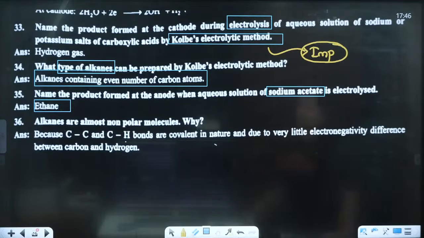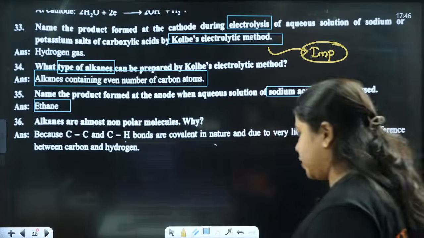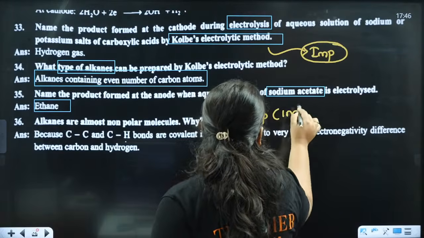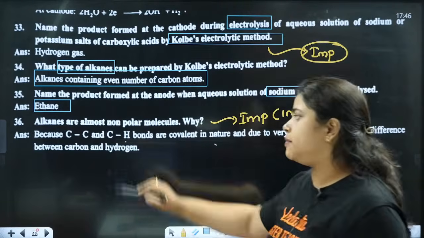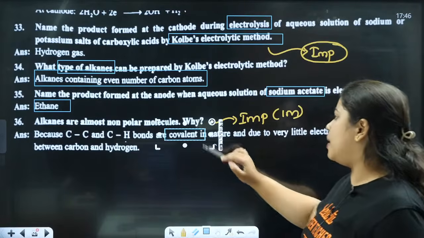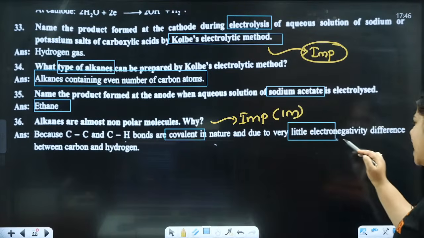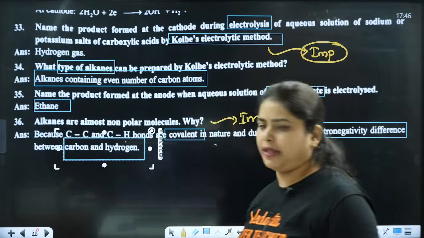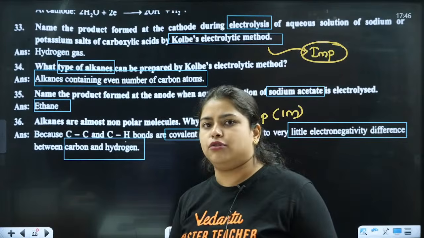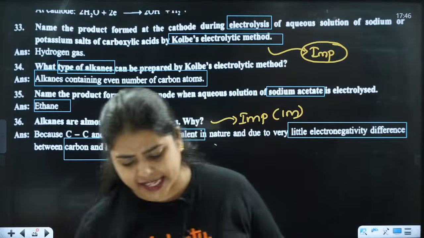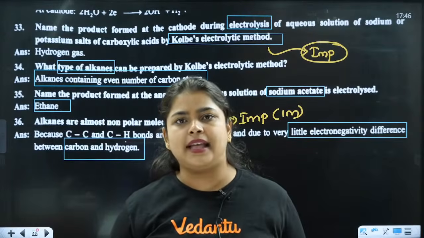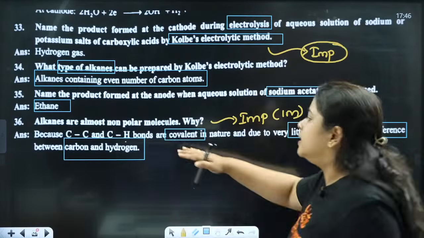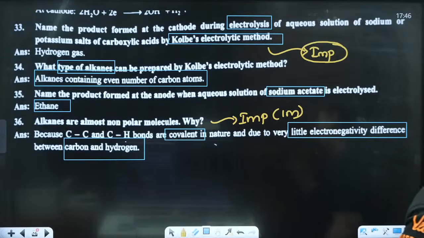Next question. Alkanes are almost non-polar molecules. Why? Because the C-C and C-H bonds are covalent in nature, and due to that there is a very small electronegativity difference between carbon and hydrogen. The electronegativity difference is very low, and because of that, alkanes are non-polar in nature.